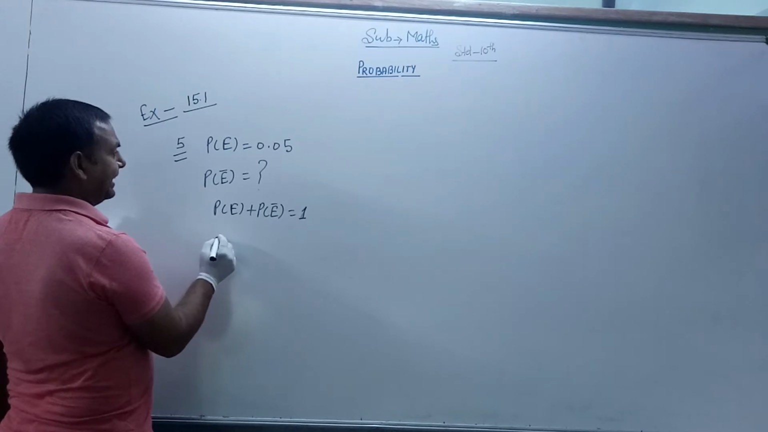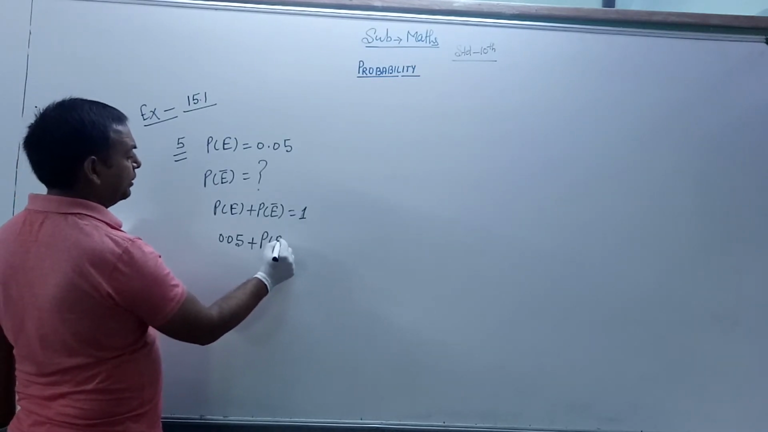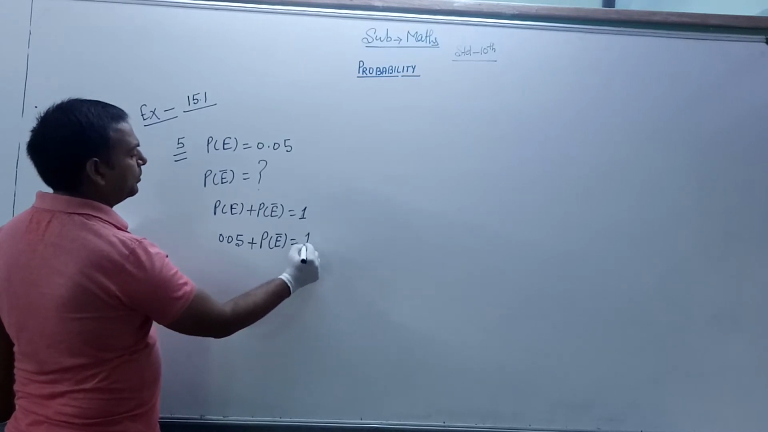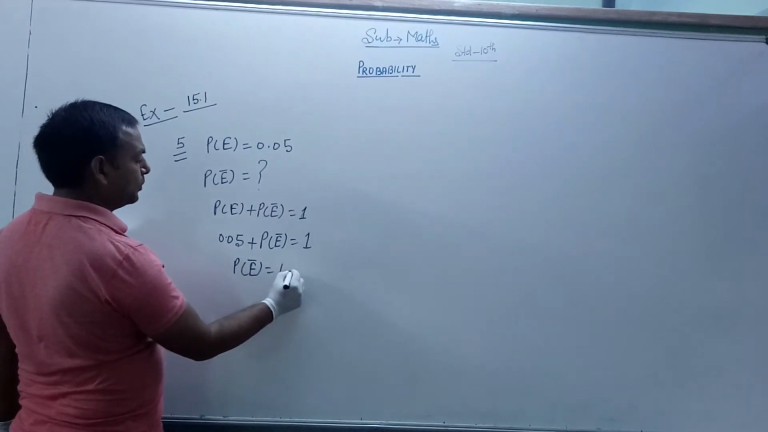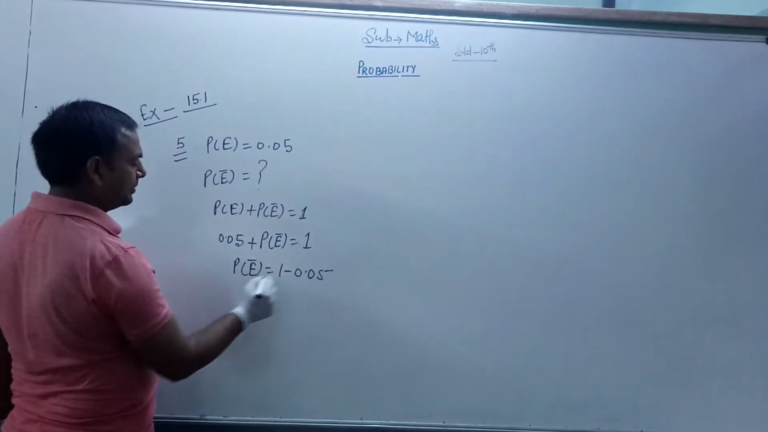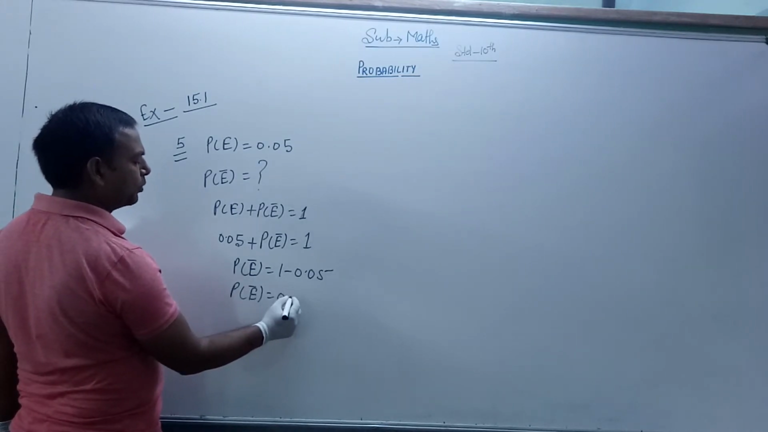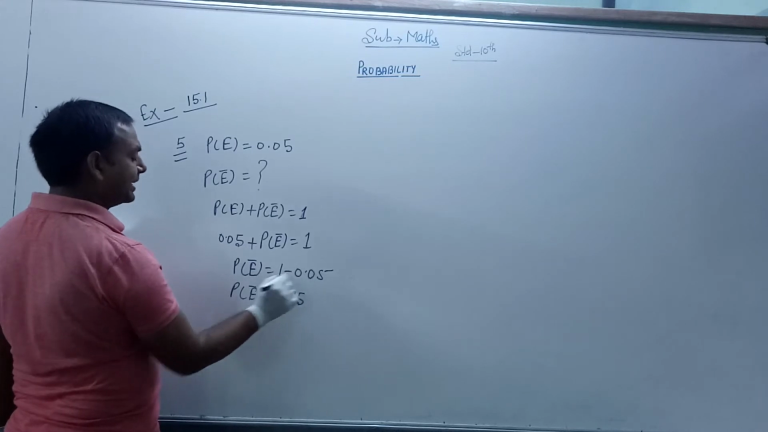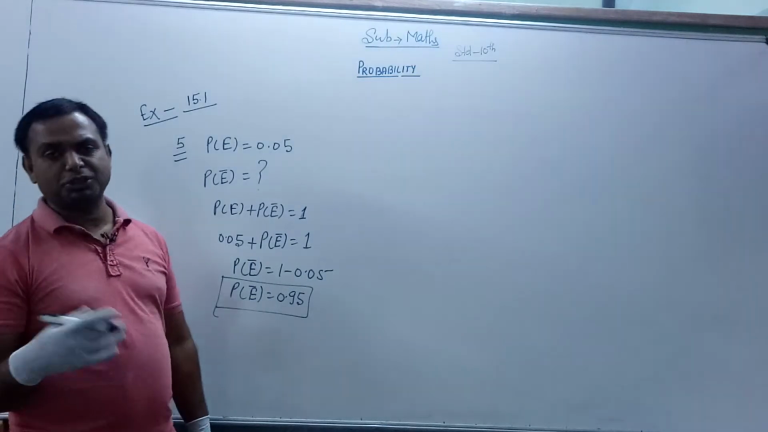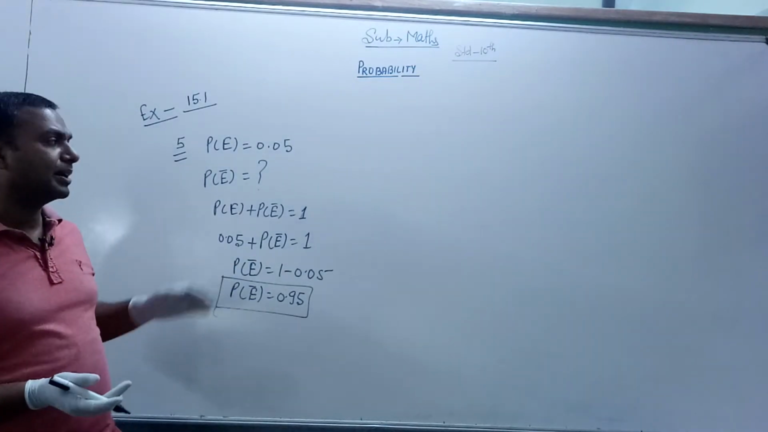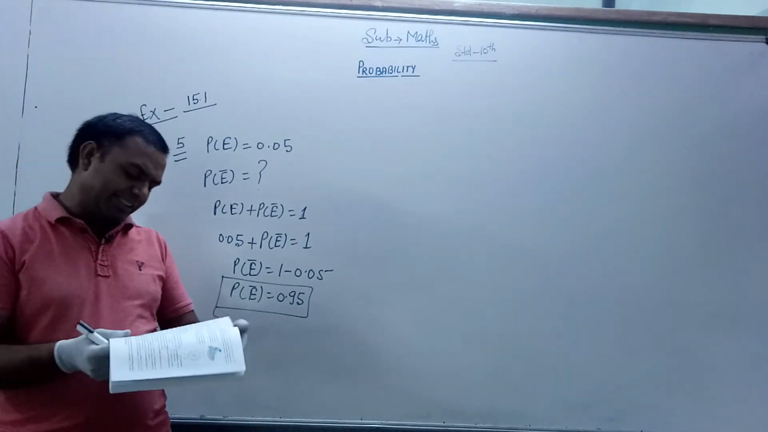Here the probability of E is equal to 0.05, plus probability E naught is equal to 1. So probability E naught, or E bar, is equal to 1 minus 0.05, which is 0.95. You subtract 0.05 from 1. You can apply this formula and easily solve these questions. Okay, I think you understand.